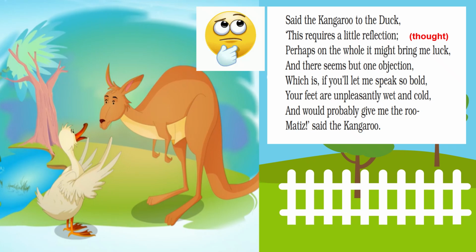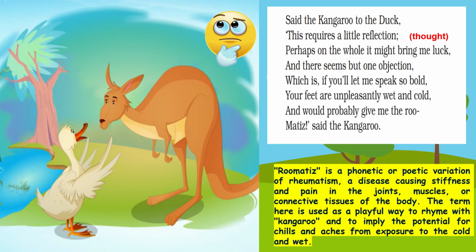If you allow me to speak boldly, you are my friend. I don't want to be fake with you. So I want to tell you boldly that your feet are unpleasantly wet and cold. You have seen the feet of a duck. They are always wet and cold and would probably give me the rheumatis, said the kangaroo. So he said that your feet are wet and cold, so maybe I might get rheumatis.